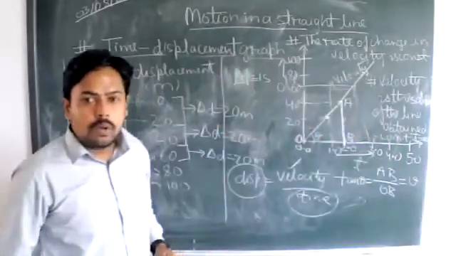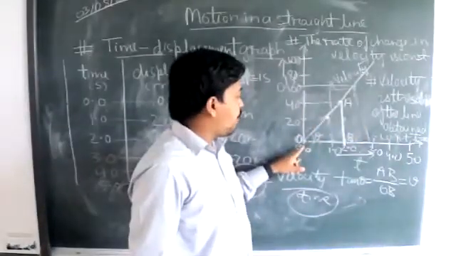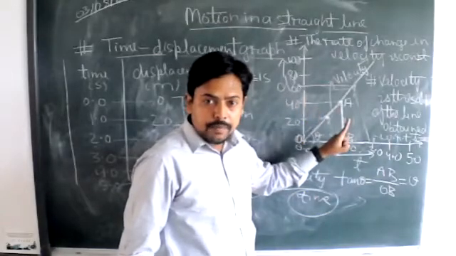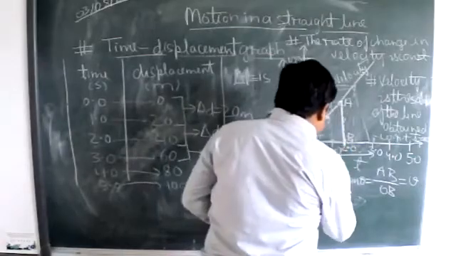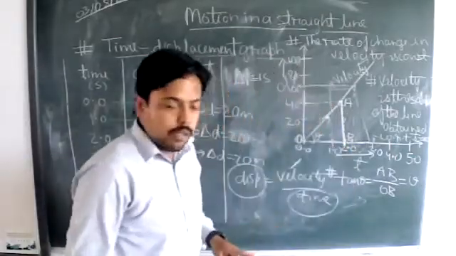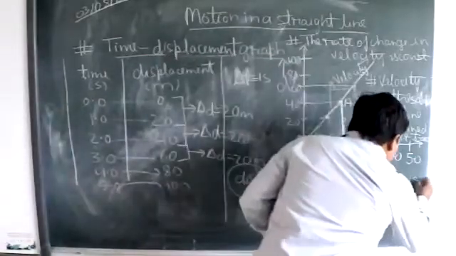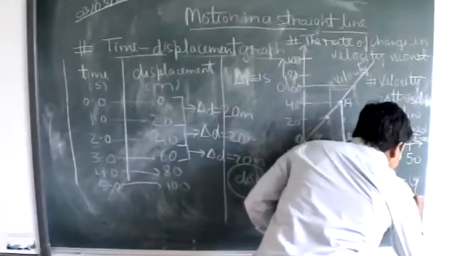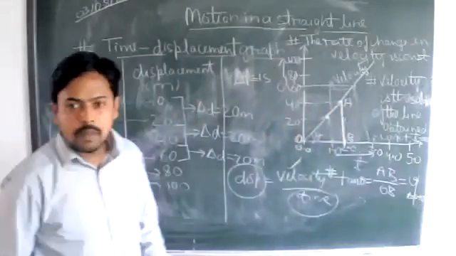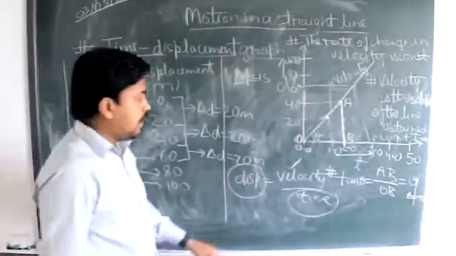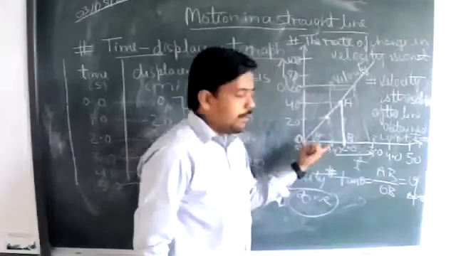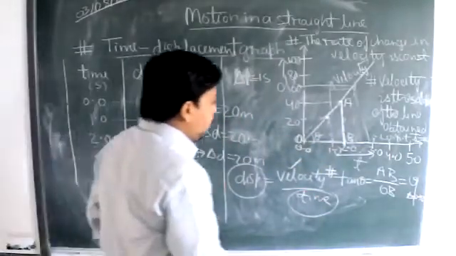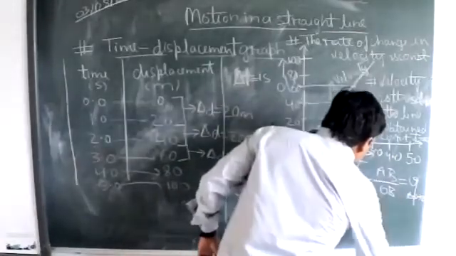B. Okay, B from where to where? From 0 to 2 seconds. Always remember, according to our condition, I am writing it. From 0 to 2 seconds of time. Okay, so this is the value of B, and how much does it come out to be according to our data? B will be equal to how much?